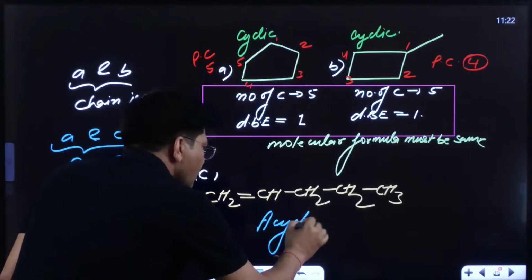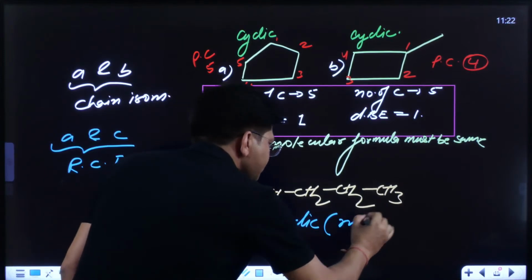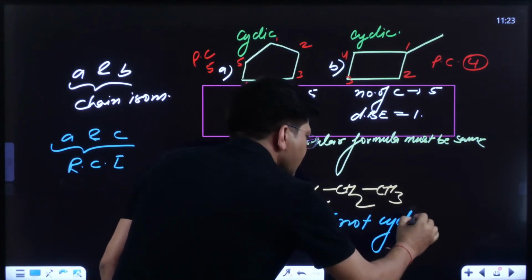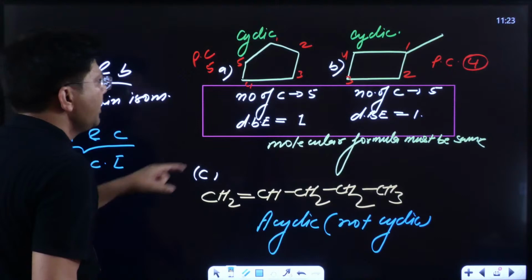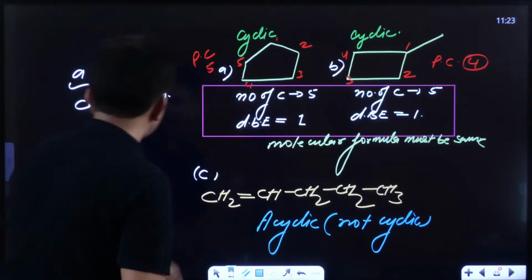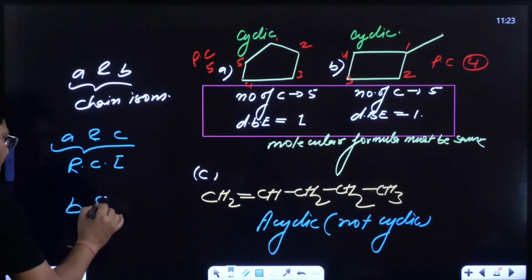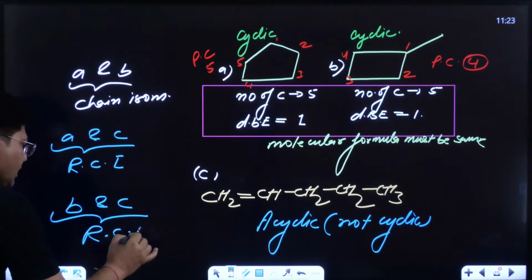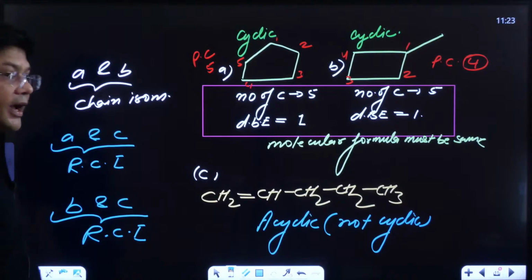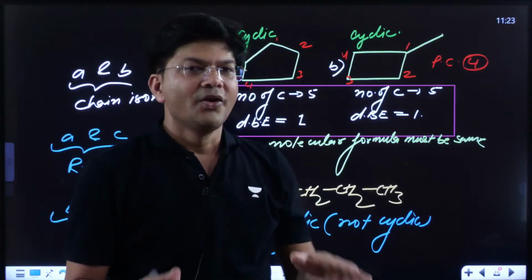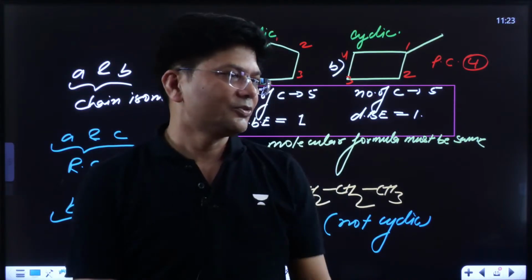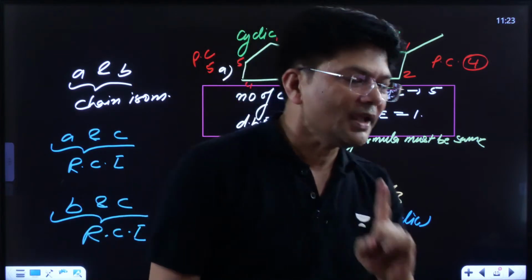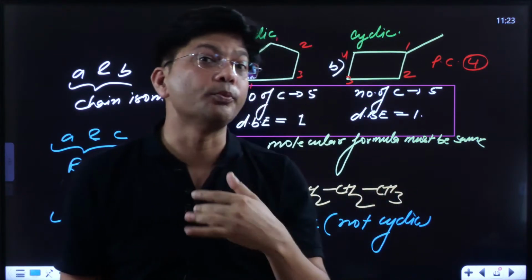Acyclic means not cyclic. Now, B and C are also going to be RCI, and all RCI are always functional isomers. So kids, if this is clear to all of you, then I'm going to move ahead.